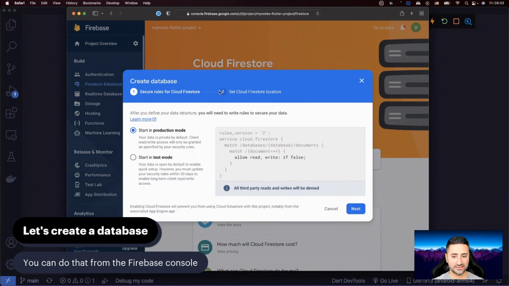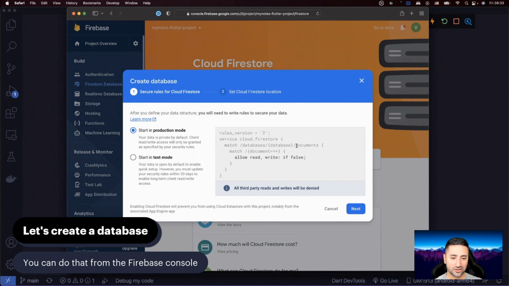As you can see, this is a screen that may look a little bit scary, but it's completely fine. There are two different modes specified here, as we talked about: production mode, and the other one is test mode. In production mode, the rules by default are quite restrictive.